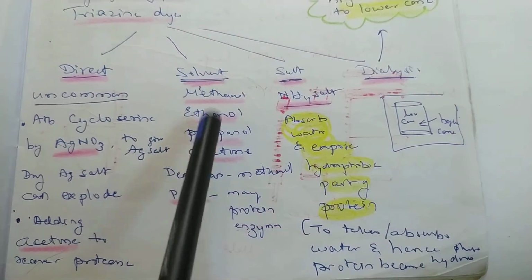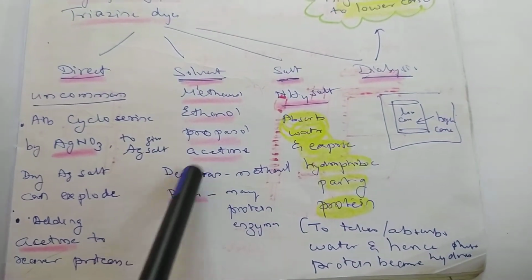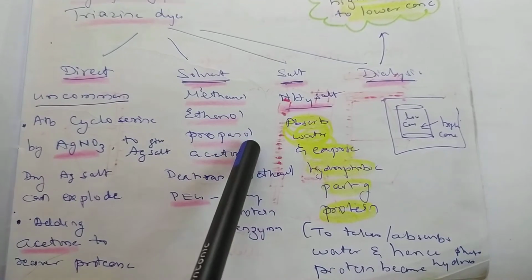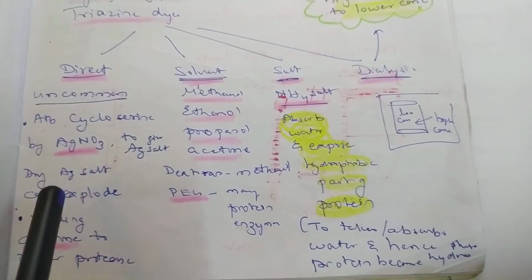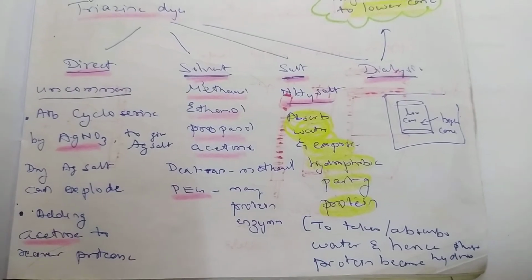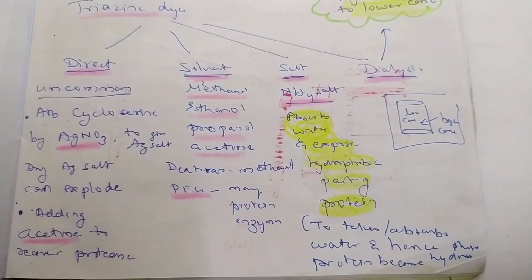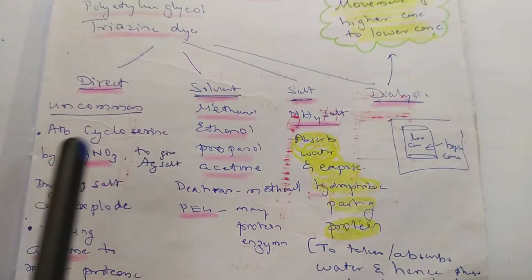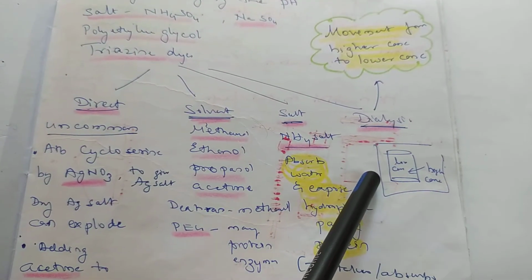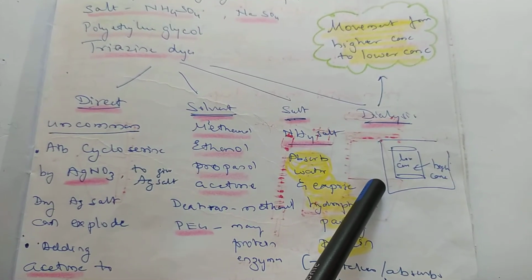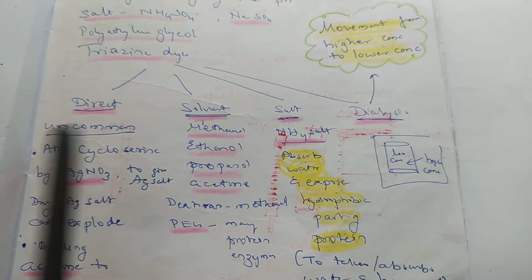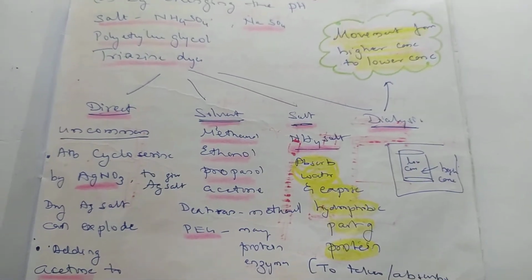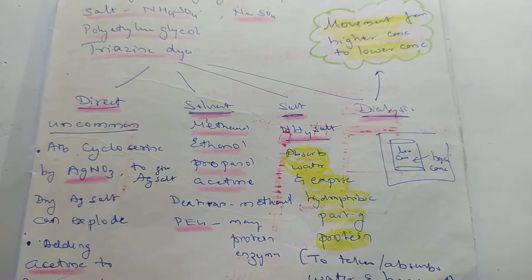Solvents can be used like methanol, ethanol, propanol, acetone, polyethylene glycol. Ammonium salts can also be used. When you use ammonium salts, they absorb the water and bring out the hydrophobic portion of the protein, and thus you get the precipitation. Another common methodology is dialysis, where water moves from higher concentration to lower concentration, and the product is dried and precipitated by this mechanism.